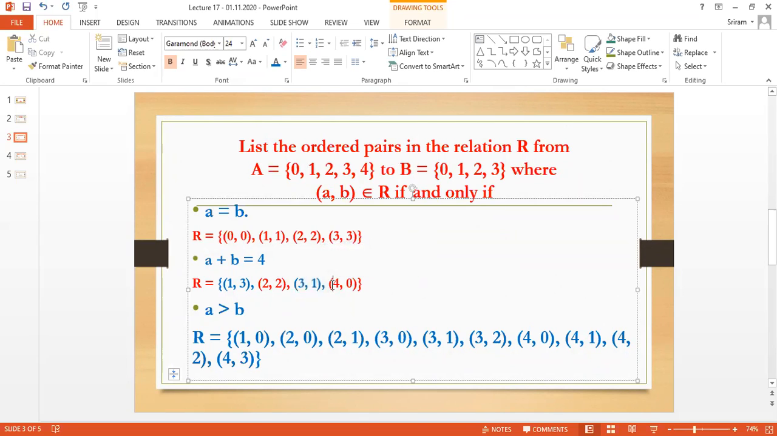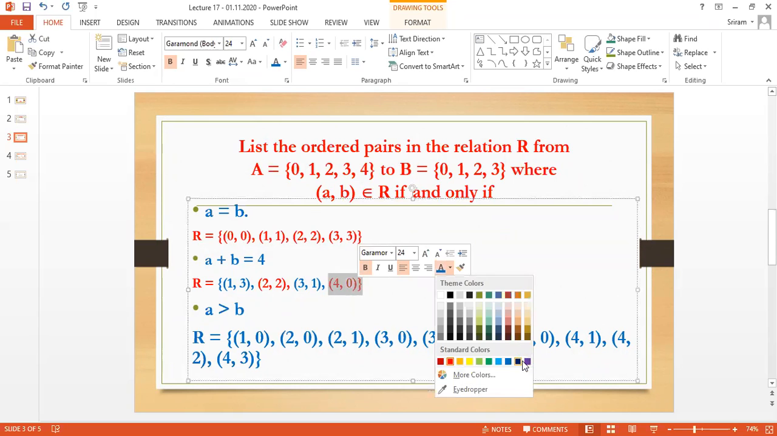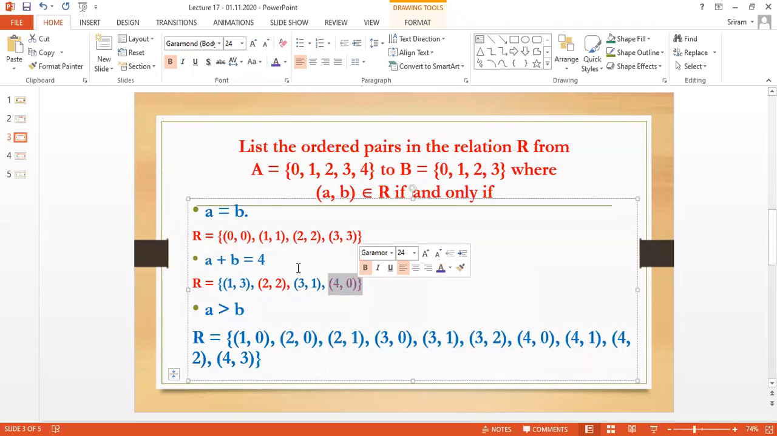But if I take 4 comma 0, what is the opposite? 0 comma 4. Is it there? No, it is not there. That means 4 comma 0 is not symmetry. 1 comma 3 has 3 comma 1, so yes, this is symmetry because we have the opposite. When I take 4 comma 0, this is not symmetry because I don't have the opposite pair. This is called symmetry.